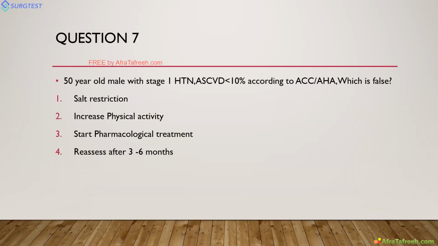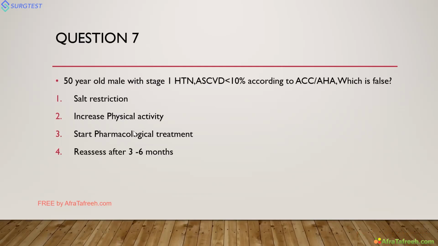A 50-year-old male with stage 1 hypertension and ASCVD risk of less than 10, according to ACC/AHA, which is false? You can answer this question; you can give a try also. Very good, most of you answered correctly. There is equal participation between option C and option D. We'll discuss. It's stage 1 hypertension with ASCVD score of less than 10. Anyway, salt restriction and physical activity are common for anything, whether ASCVD risk is less than 10 or more than 10.